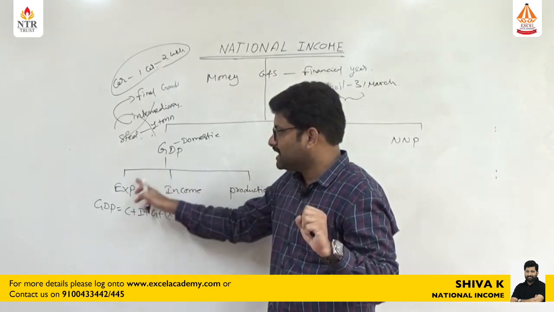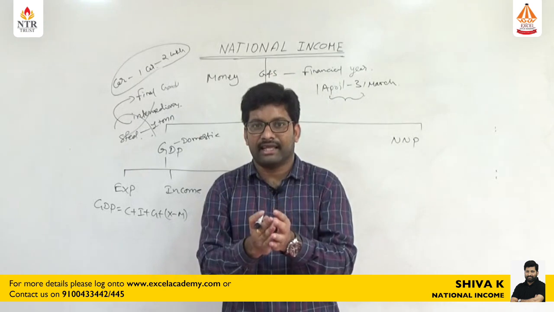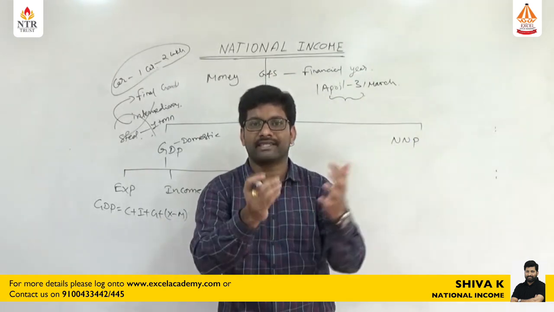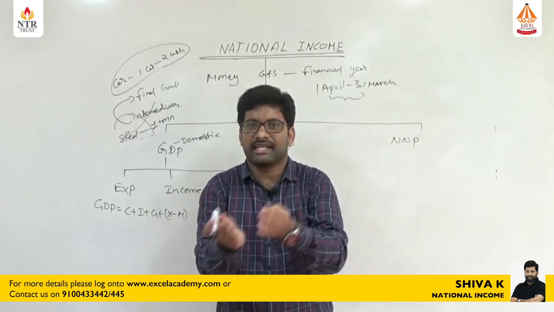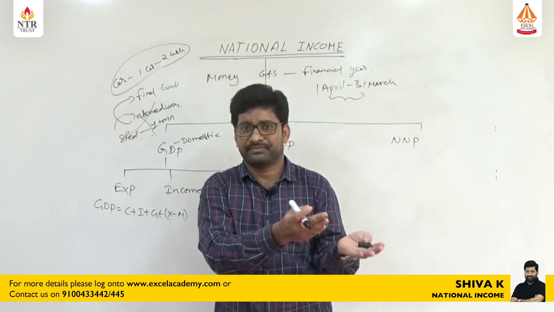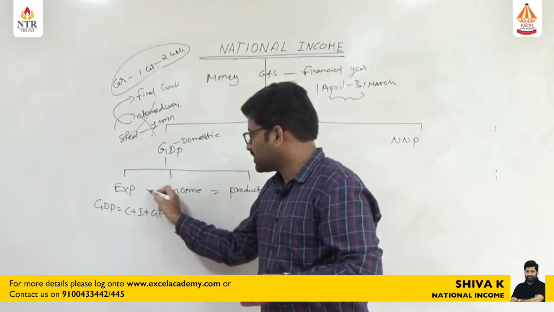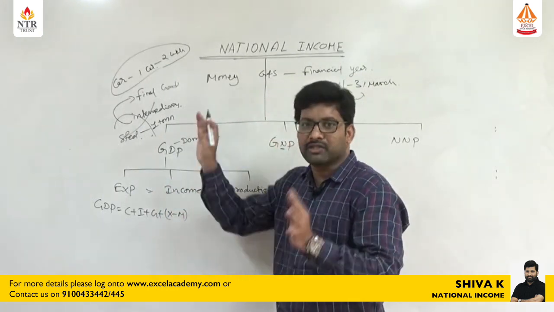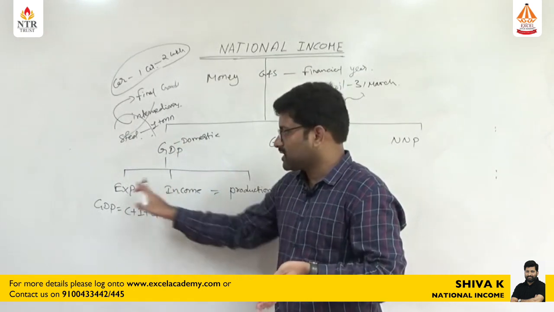That is the GDP expenditure method, because whatever income the people are getting, finally they are going to spend in the economy to purchase some goods and services. So we can say production is equal to income, and income is equal to expenditure. Whatever income people get, they spend that amount in the economy, so income is equal to expenditure.